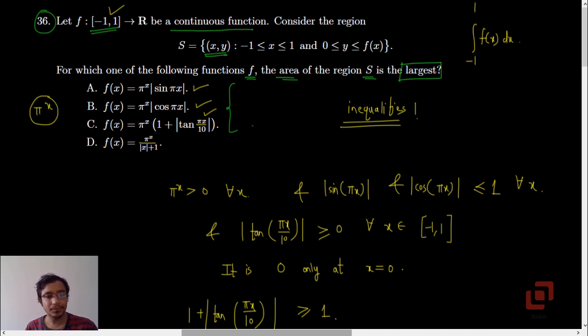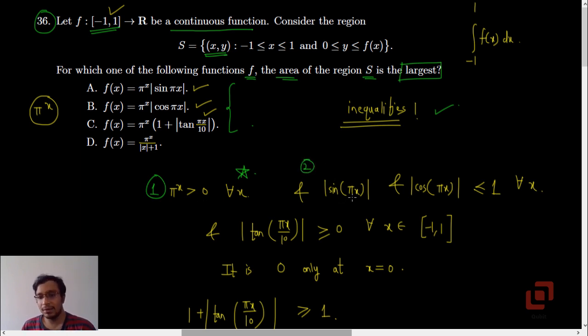Point number 1, the exponential function pi to the power x is greater than 0 for all values of x. That is the only thing which does not have a mod here, but that's fine because we know that it is always positive. So multiplying anything by pi raised to x, or if we are dealing in inequalities, multiplying both sides by pi raised to x, is not going to change the sense of the inequality.